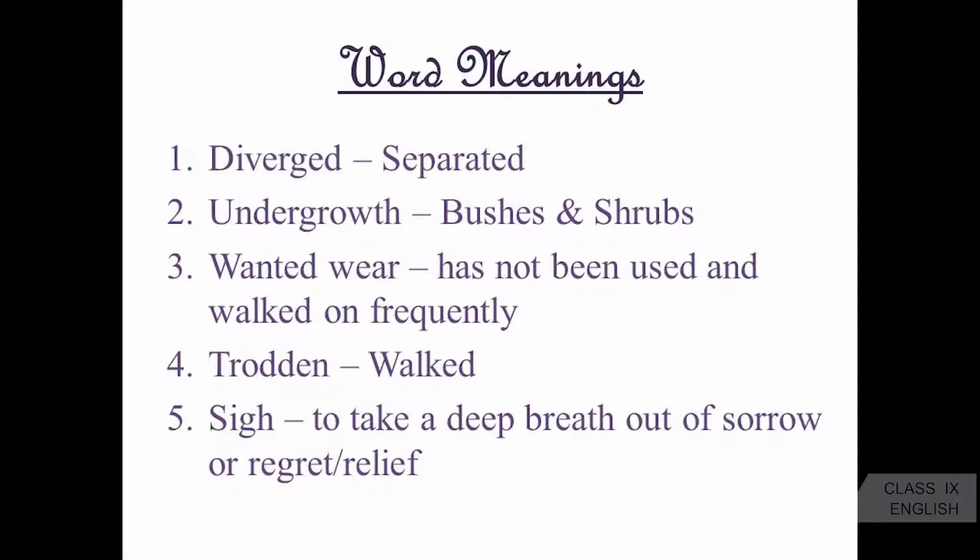Wanted wear means it has not been used and walked on frequently and needed repair or wear, as we say. Trodden means walked. Sigh means to take a deep breath out of sorrow or regret or relief. We say a sigh of relief.